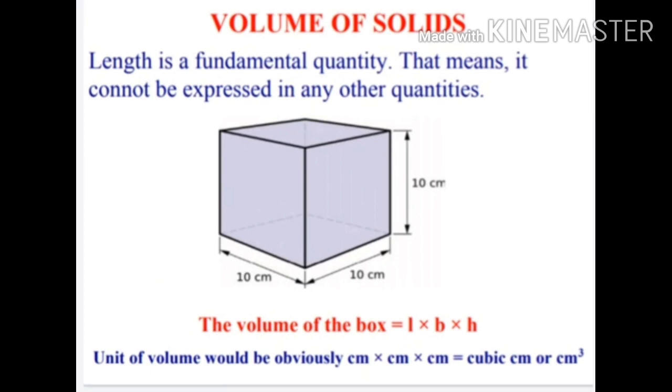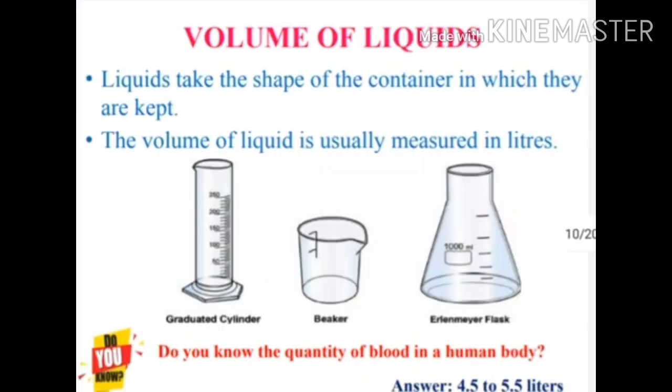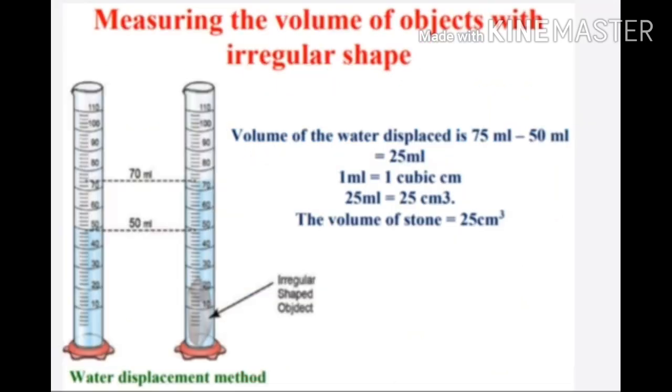Volume. Volume is the amount of space occupied by an object. Volume can be calculated using the formula length into breadth into height. The unit of volume is cubic centimeter. Volume of liquids. Liquids take the shape of the container in which they are kept. It is usually measured in liters. The volume of human body blood is 4.5 liter to 5.5 liter. The volume of irregular shaped objects can be measured using water displacement method.